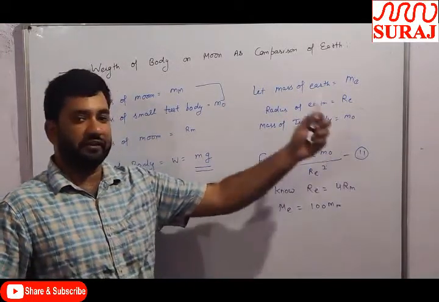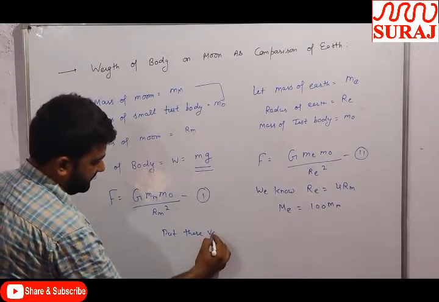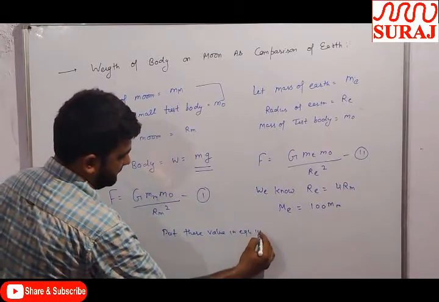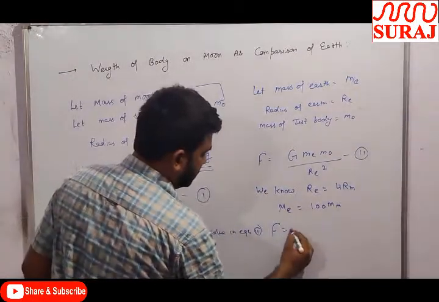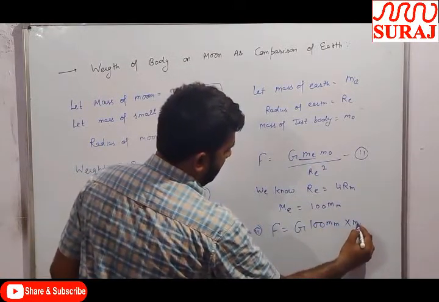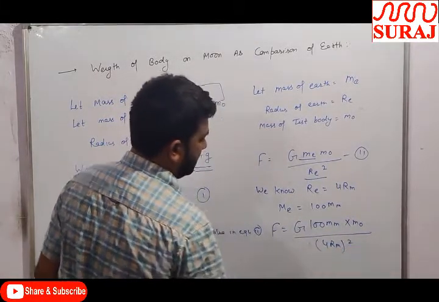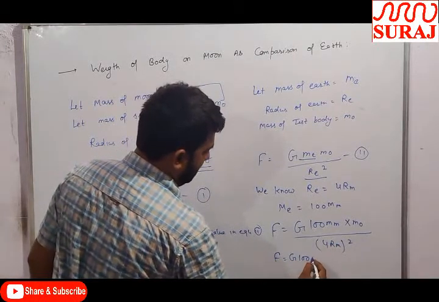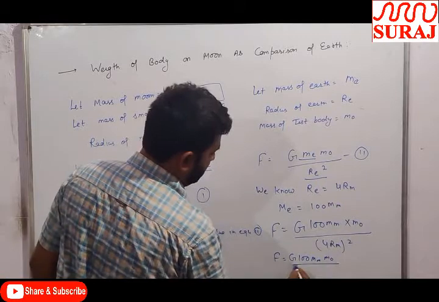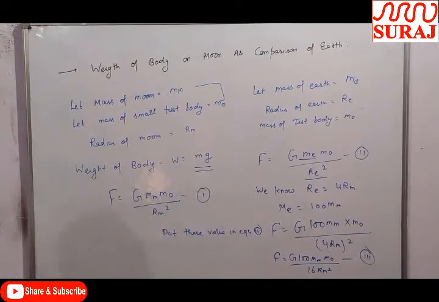Put these values in equation second. So F is equal to G mE, which is 100 times mM, into m naught, divided by RE, which is 4 times Rm, squared. Now this equation becomes G 100 mM into m naught divided by 16 Rm squared, and this is equation number third. Clear?